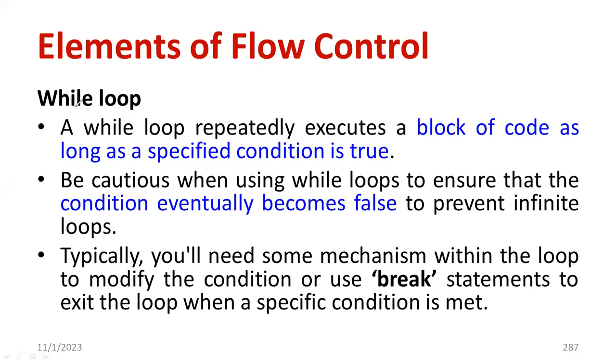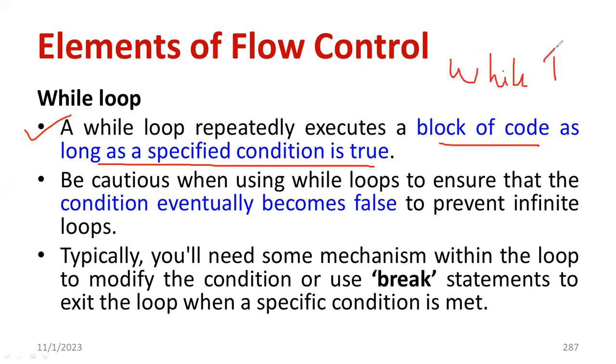So next is the while loop. Actually, a for loop is used if you want iterative information, sequential data. If I want to present the data in sequential order, I go for a for loop. Then why is a while loop required? See, a while loop repeatedly executes a block of code as long as the specific condition is true. Whenever you are writing a while loop, you can use the syntax like while True. In this fashion, you can make it out.